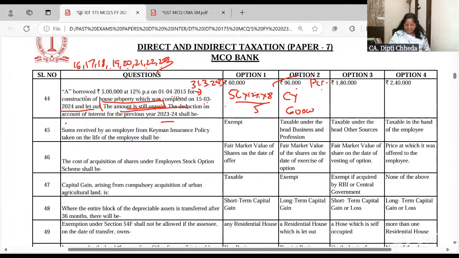Sum received by the employer from the key man insurance policy. Will it be exempt or taxable? Actually, if the sum is received by the employer from the key man insurance policy, then it should be taxable under business income. If the sum is received by the employee, then it will be taxable under salary. If the sum of the key man insurance policy is received by a family member, then it will be taxable under other sources. Okay?